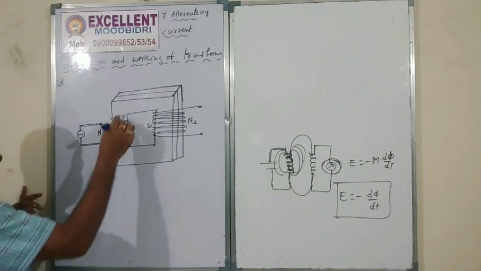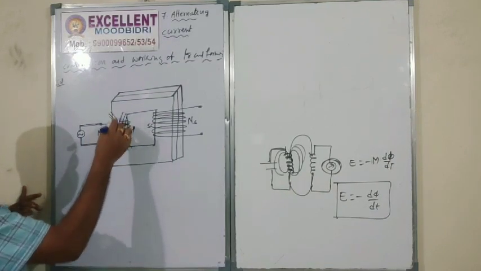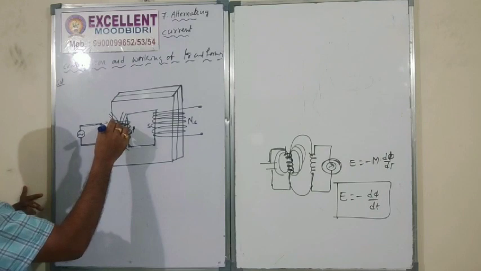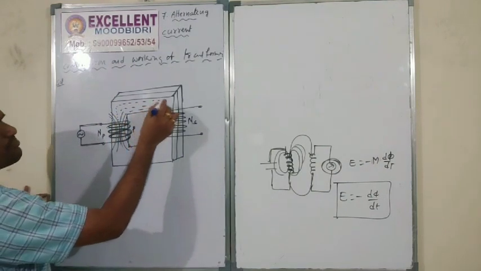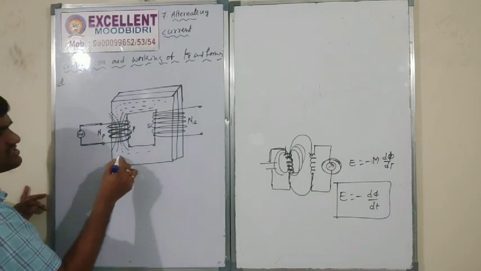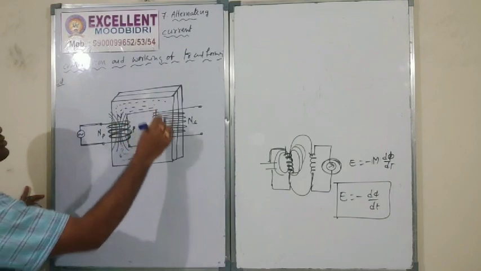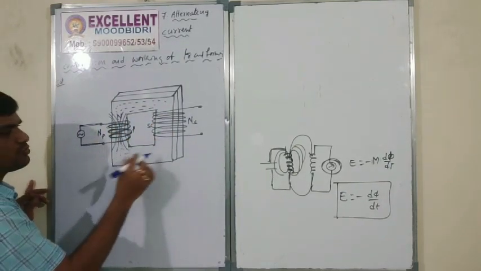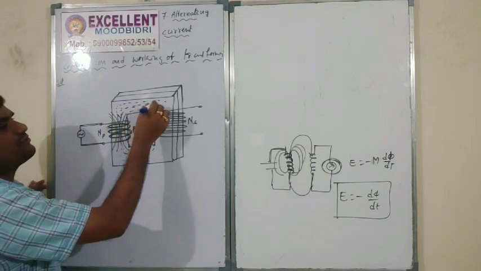Around this, what should happen? A magnetic field forms. These magnetic field lines move from north pole to south pole. This is the direction of the magnetic field line.